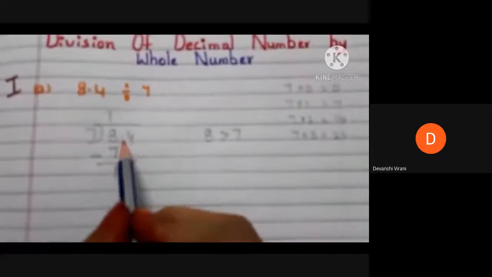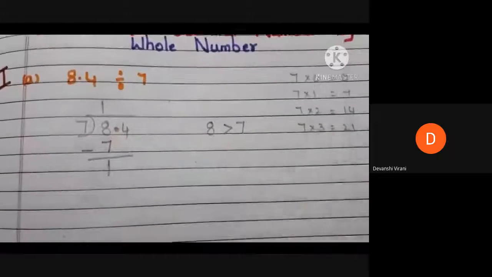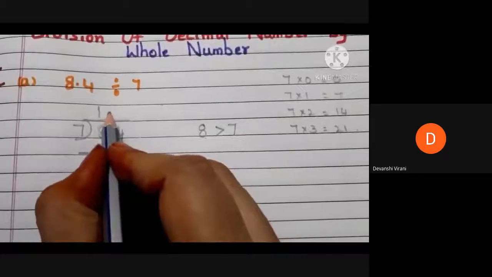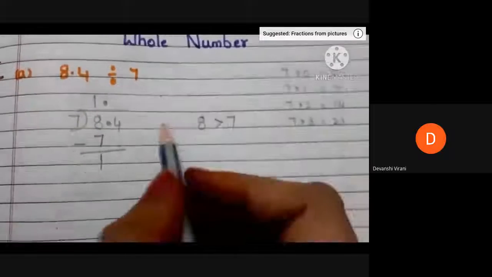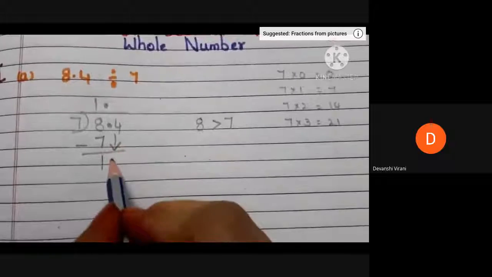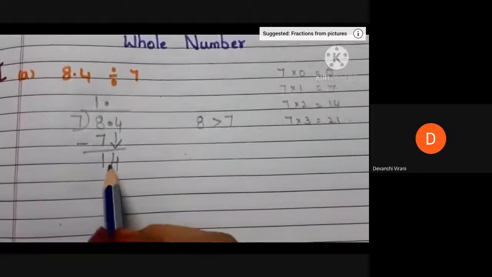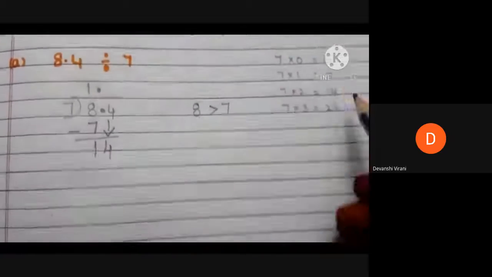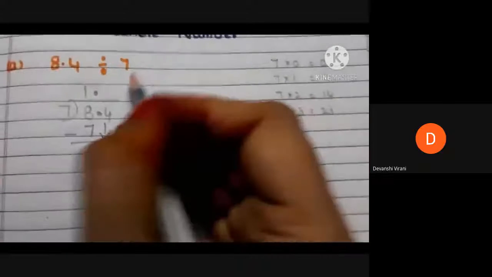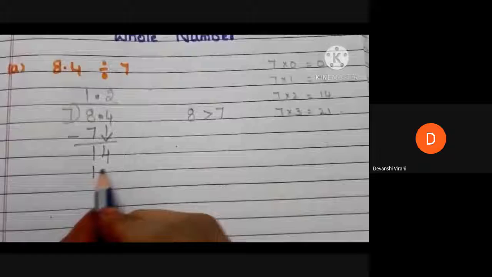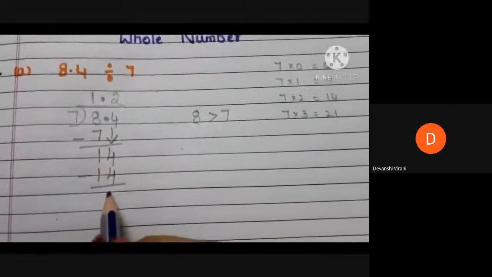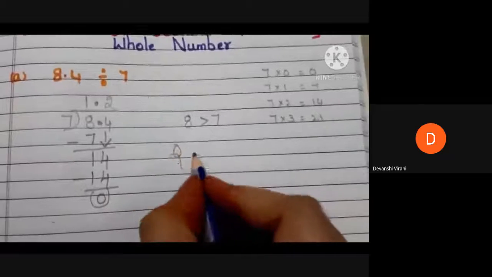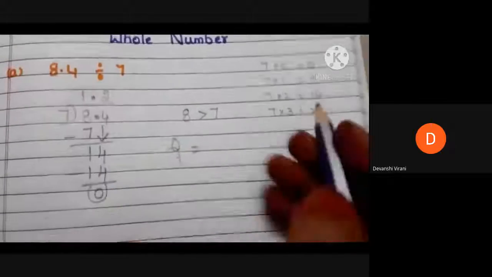Here 8 after decimal point is there, right? So in the quotient, we need to put the decimal point. Now we can bring down the number 4. Here we need not write the decimal point. Now we have 14. The 7 2s are 14, right? So write 2 here, 14 here. 14 minus 14 is 0. Now the quotient is 1.2.